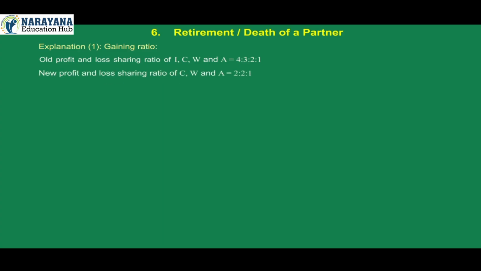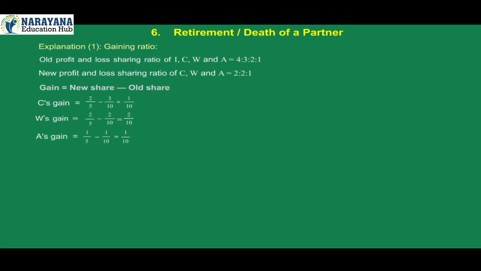Explanation 1. Gaining ratio, old profit and loss sharing ratio of I, C, W and A is equal to 4:3:2:1. New profit and loss sharing ratio of C, W and A is equal to 2:2:1. Gain is equal to new share minus old share. C's gain is equal to 2/5 minus 3/10 is equal to 1/10. W's gain is equal to 2/5 minus 2/10 is equal to 2/10. A's gain is equal to 1/5 minus 1/10 is equal to 1/10. Therefore, gaining ratio of C, W and A is equal to 1:2:1.